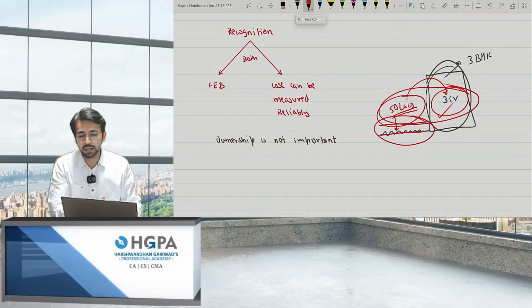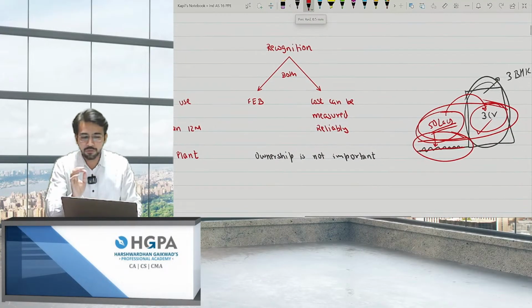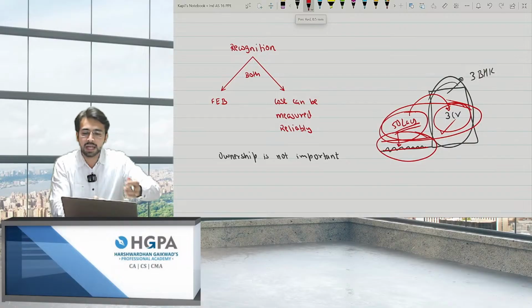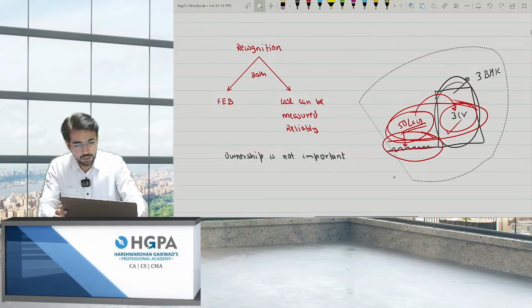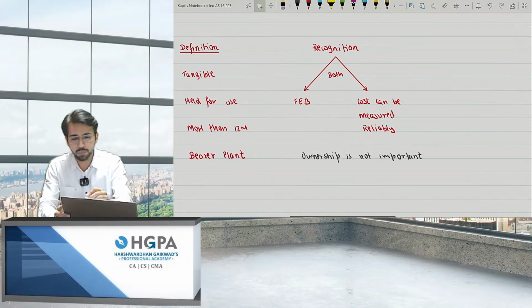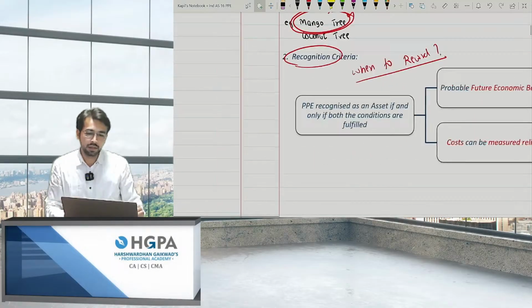So this is the point. That is, ownership is not important. If there is future economic benefit associated with that, and if the cost can be measured reliably, obviously at that time you can record. Okay. So this was the second point. So ownership is not important for recognizing the asset. Okay. So these are the 2 points. Third point.